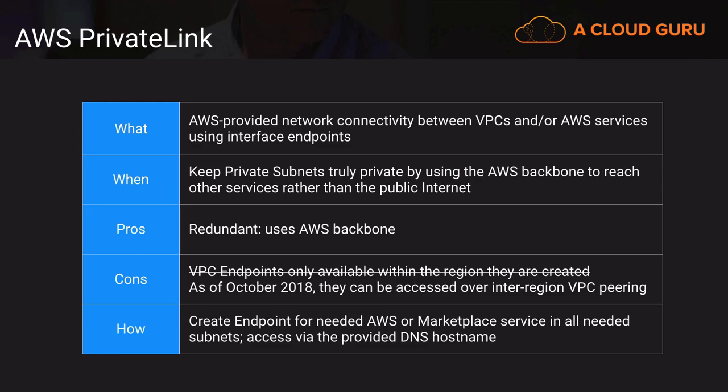And we call those services endpoints, VPC endpoints. And so the benefit is that it's redundant and it uses the AWS backbone. We don't have to go out to the internet only to loop back around to get access to the AWS service. And it's really easy to create a VPC endpoint or make use of a VPC endpoint. You can do that straight from the VPC console or the CLI.